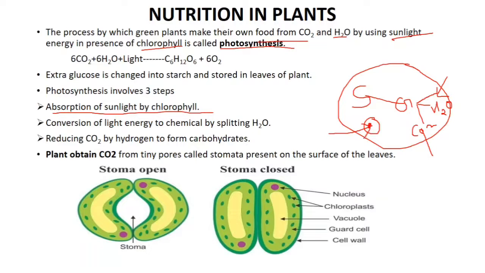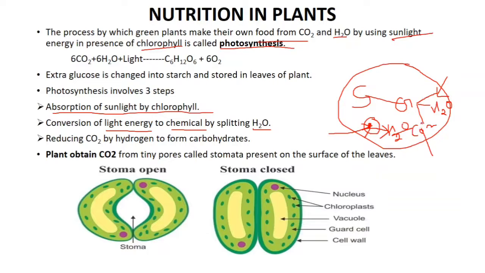Now the sunlight which is absorbed by the chlorophyll, this light energy is converted into chemical energy by splitting the water. So what happened? Here we have water. Whatever energy is absorbed by this chlorophyll is utilized by this water to produce chemical energy. Now this water is broken down into two constituents, that is H and O2, and here the light energy is converted into chemical energy.